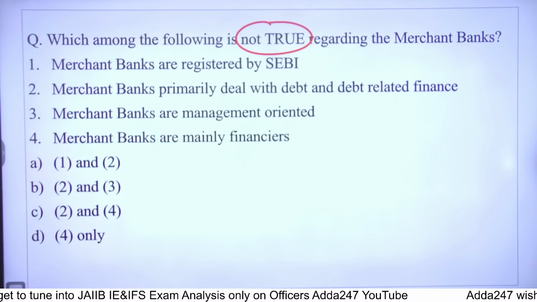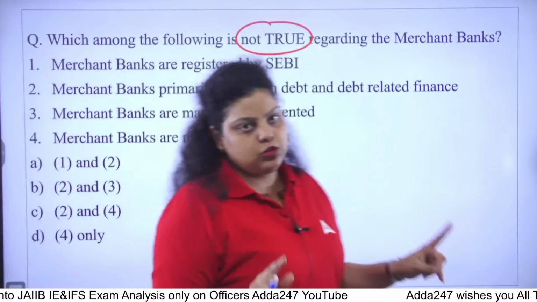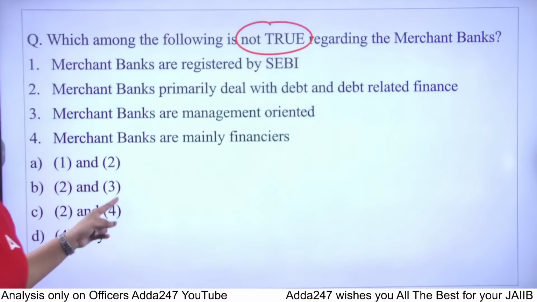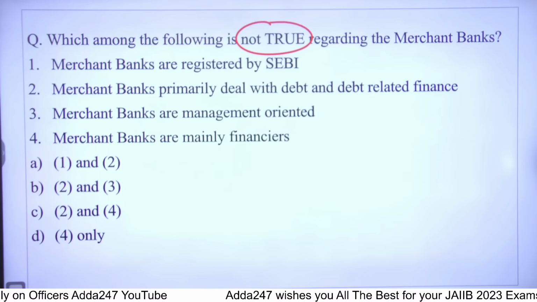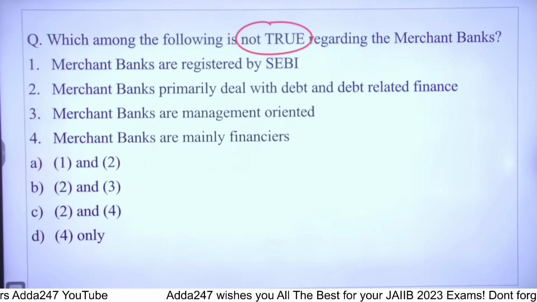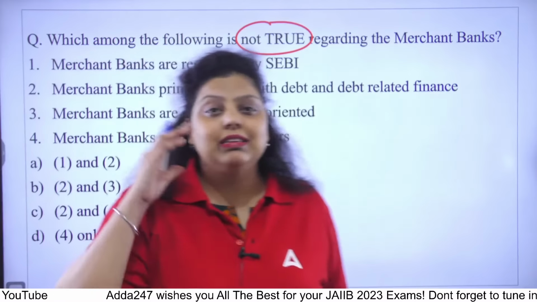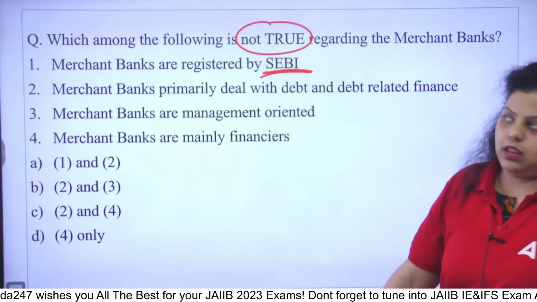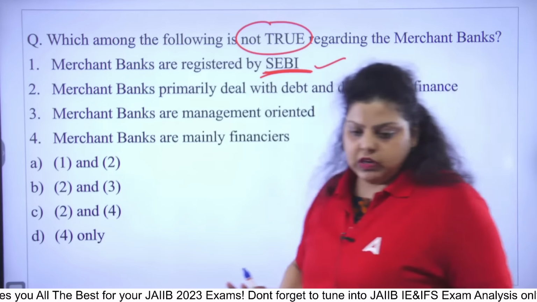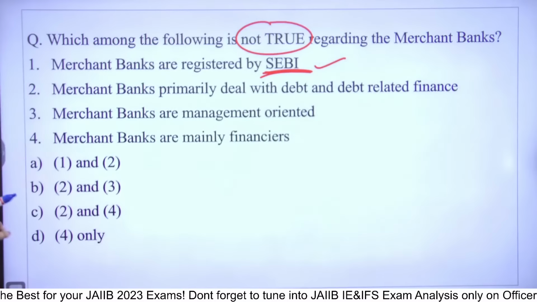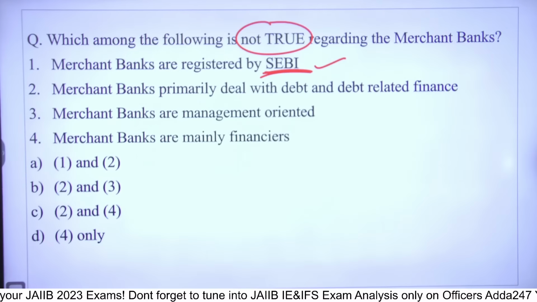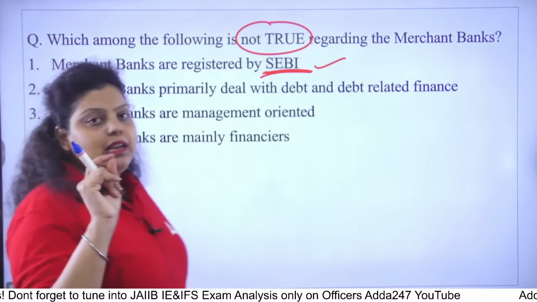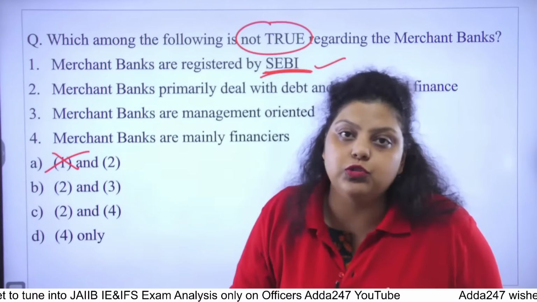Okay, so first of all, it is regulated by SEBI. That is true. Merchant banking is the type of banking which is regulated by the SEBI, not by RBI. SEBI regulates it. Very good. Not RBI. Why are you saying RBI? Because sir, we have discussed that so many times. It means first statement is a true statement. Right? Always use the elimination method. First statement is a true statement. It means it cannot be the A option. If you are capable of eliminating the options, you will be less confused in the paper.